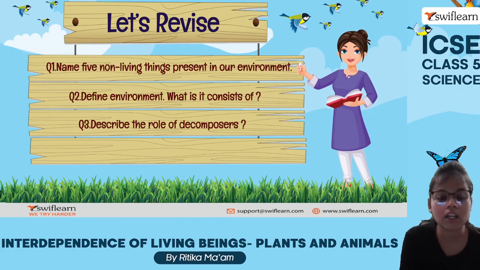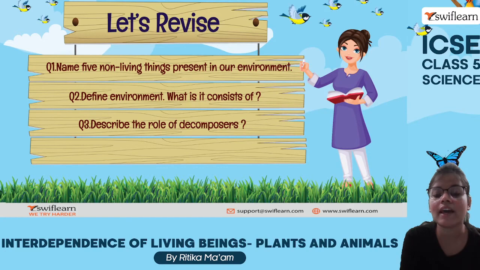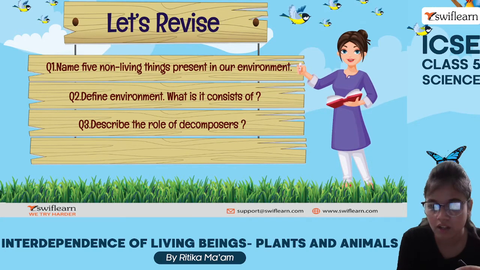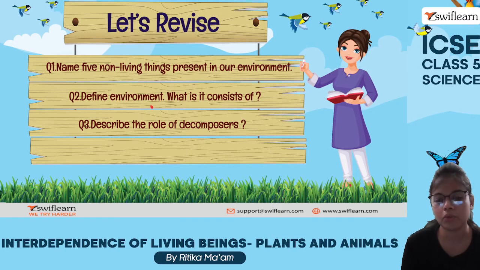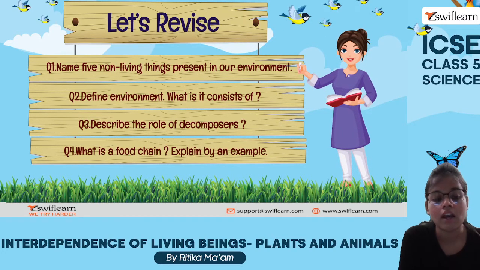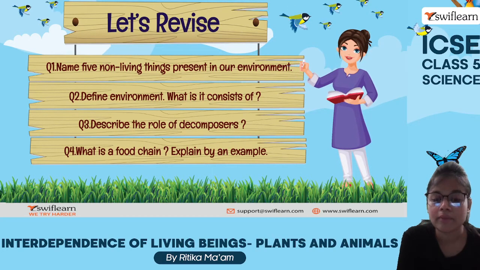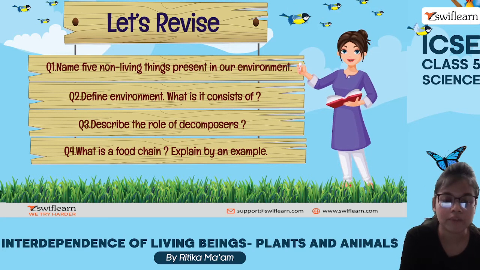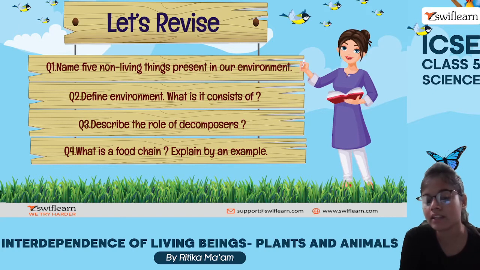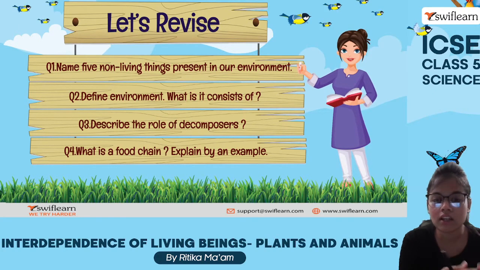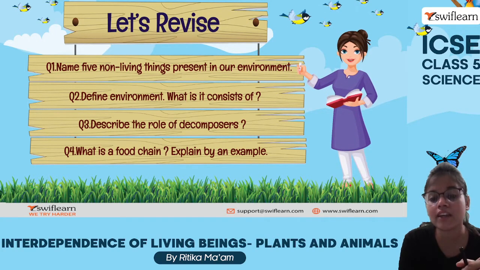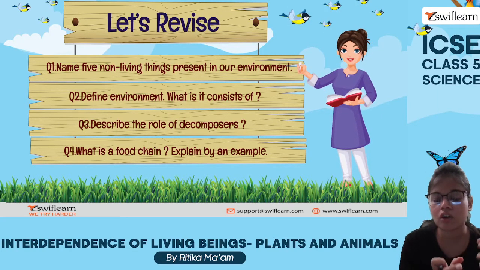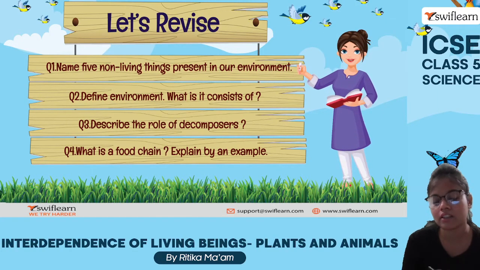Describe the role of decomposers. So decomposers, they actually help to decompose the dead and decaying matter. And there are various bacteria and fungi which are doing the function of decomposing. And what is a food chain? Explain by an example. So food chain is a continuous chain which begins with plants, and it further consists of all the organisms which are eating the previous one.